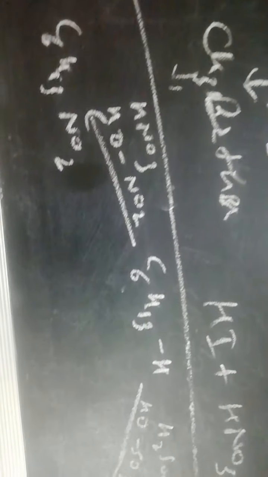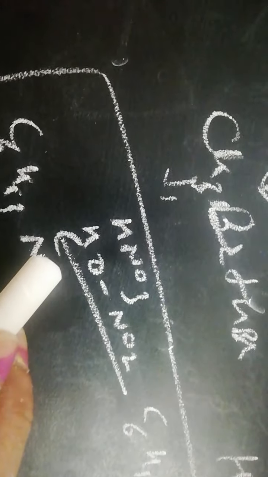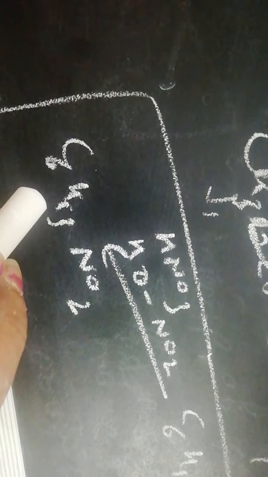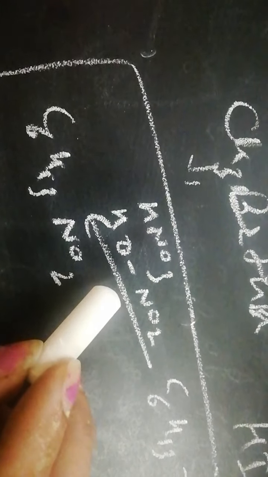Another example of substitution reactions: this is our alkane, C6H14. If it reacts with nitric acid, that is HNO3, we will get C6H13. One hydrogen will be replaced by the NO2 group and we will get C6H13NO2, that is nitrohexane. If it reacts with sulfuric acid, that is H2SO4, we will get C6H13. One hydrogen will be replaced by the SO3H group, and we will get hexane sulfonic acid.